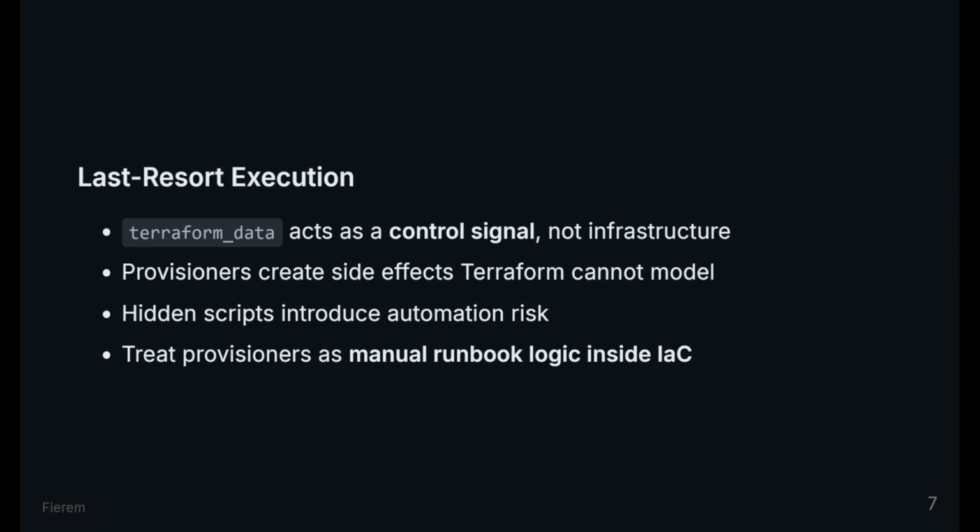The real-world risk appears when engineers pack shell scripts, API calls, and hidden side effects into provisioners and then assume Terraform can fully reason about them. It cannot. The outcome is brittle automation that looks declarative in code, but behaves like an opaque manual runbook during failure. HashiCorp explicitly recommends exhausting better alternatives before using provisioners because Terraform cannot predictably model their behavior.